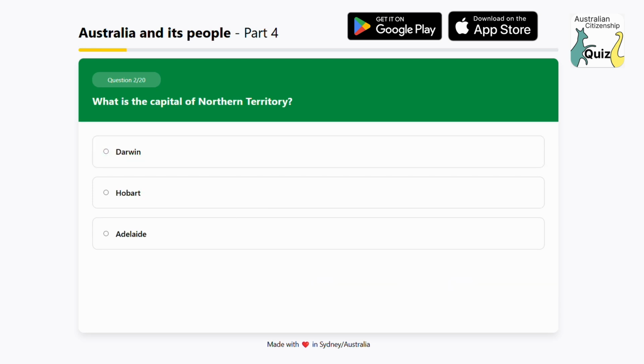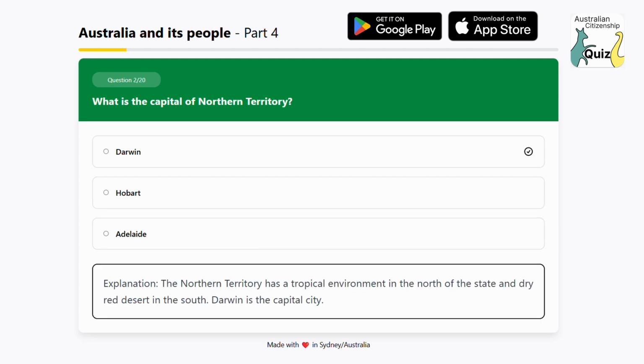What is the capital of Northern Territory? Option 1. Darwin. Option 2. Hobart. Option 3. Adelaide. The answer is Darwin. Explanation: the Northern Territory has a tropical environment in the north of the state and dry red desert in the south. Darwin is the capital city.